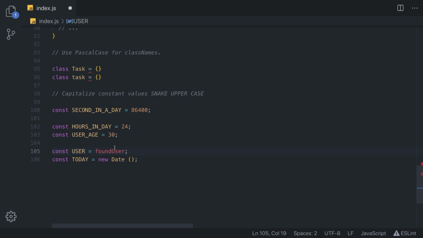We are fetching it from somewhere, so this value is actually changing, and this user is not a constant. Today is equal to a new Date, which is changing every single day. So although we set it as a constant right here, this is not a fixed constant, so it would be better if we called it like this, and the user like this.